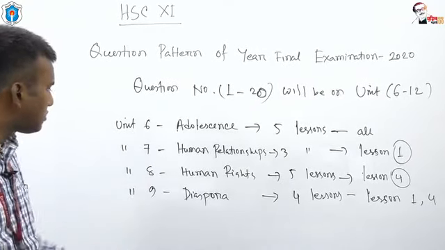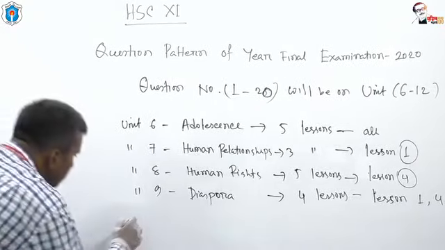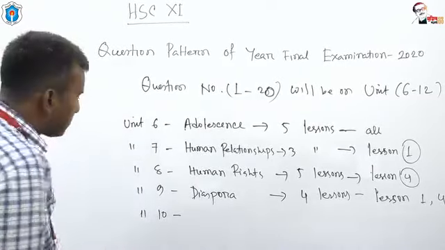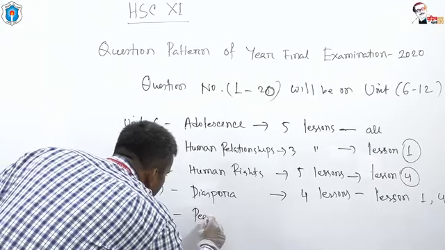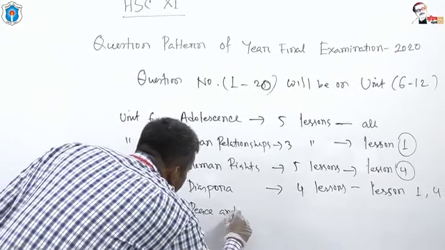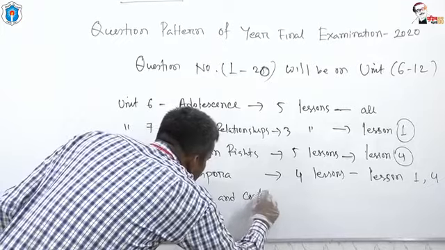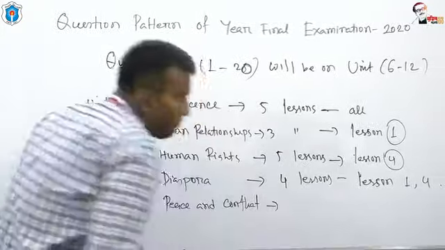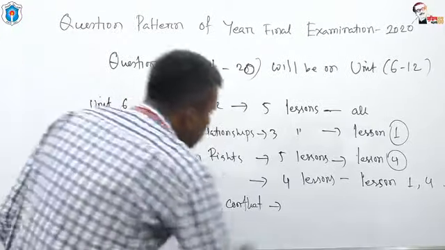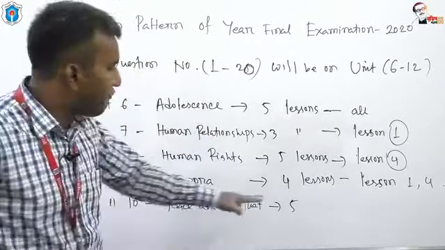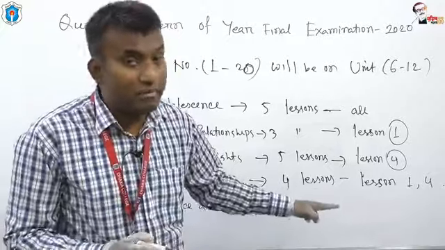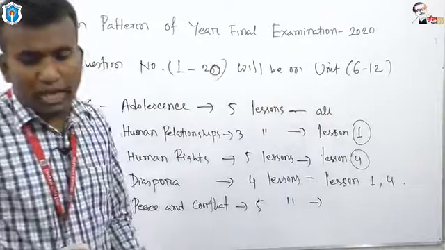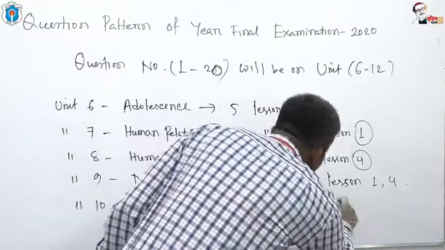Now let's talk about unit 10. Unit 10 is called Peace and Conflict. Peace and conflict. In this unit there are 5 lessons, and you have to take preparation on especially 2 lessons.